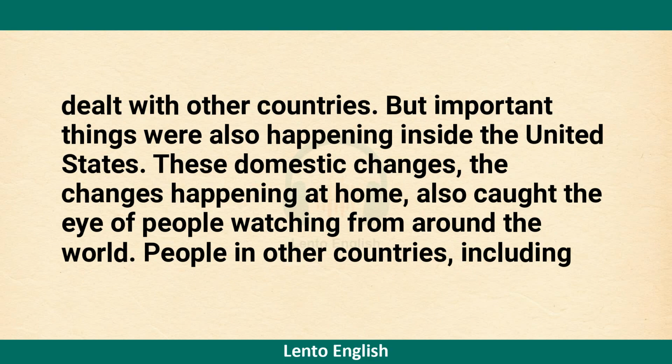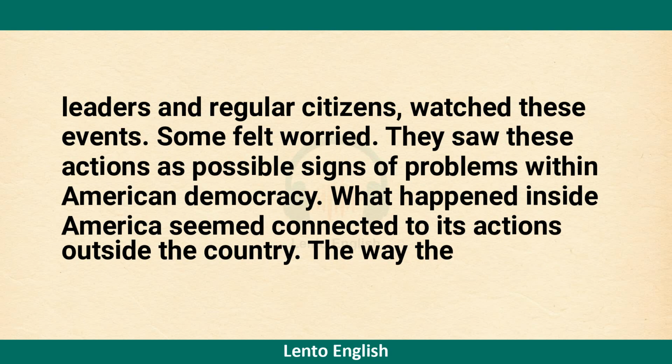These domestic changes, the changes happening at home, also caught the eye of people watching from around the world. People in other countries, including leaders and regular citizens, watched these events. Some felt worried. They saw these actions as possible signs of problems within American democracy.